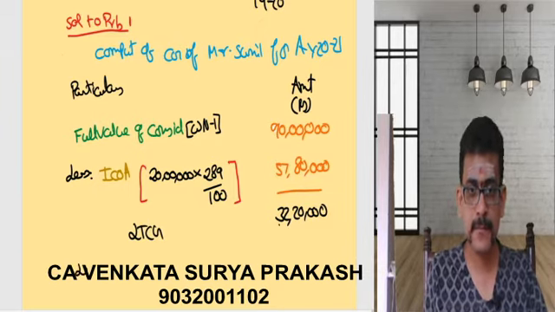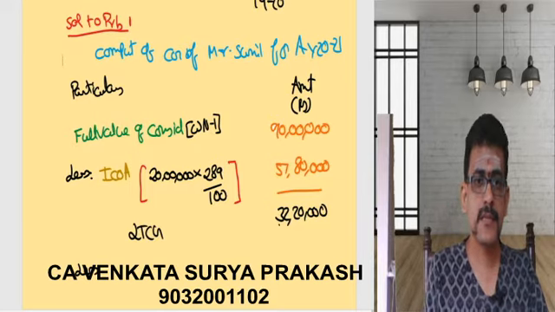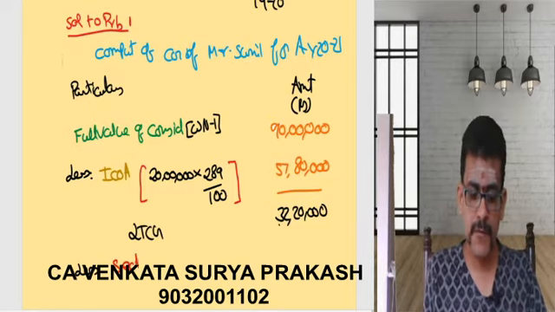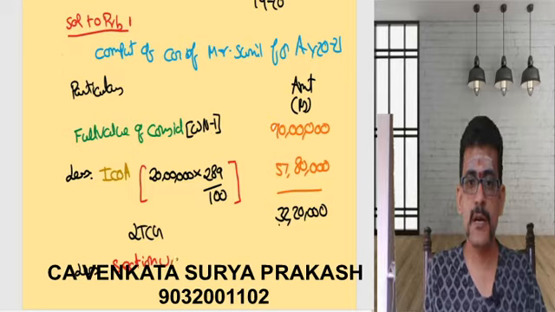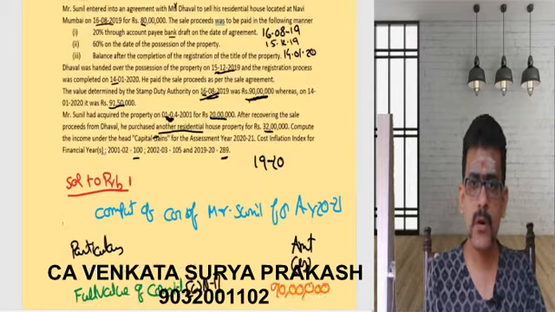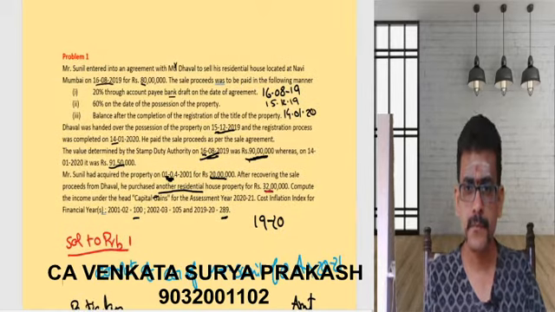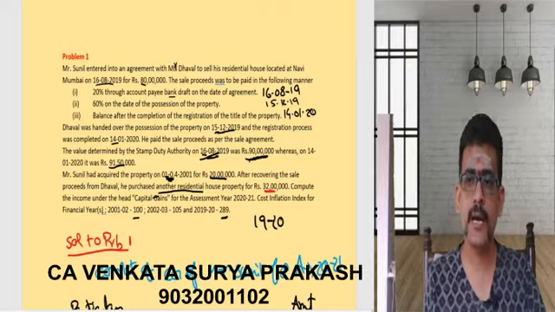Less: exemption under section 54. I need to clearly mention exemption under section 54. Now what is the cost of the house? The cost of the house was 32 lakhs.